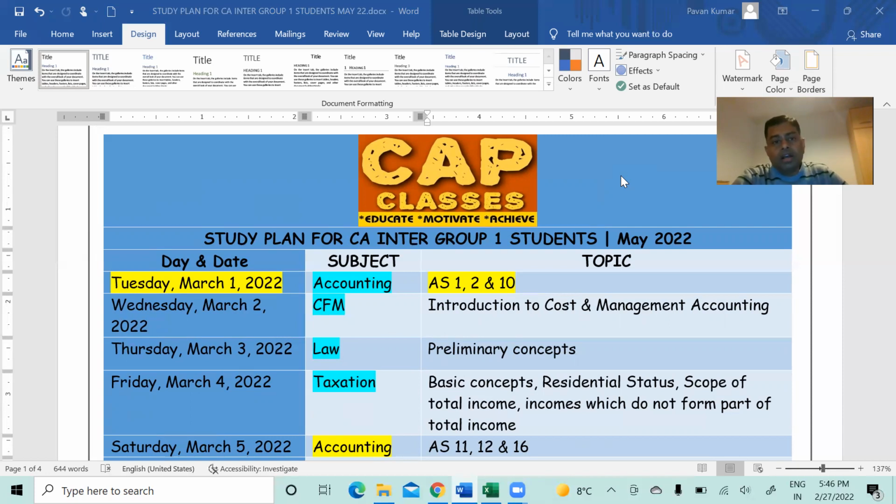Because the moment results come, there will be so many people calling back to back. But try to understand, even I am a human being. Any faculty is a human being. I'm getting hundreds of calls. I don't know whether the student is excited and calling, Pavan sir, I cleared, or the student is saying, Pavan sir, I couldn't clear this time. I don't know. So if there is a message, definitely I'll respond in my free time. But when they are calling back to back, I couldn't pick so many calls.